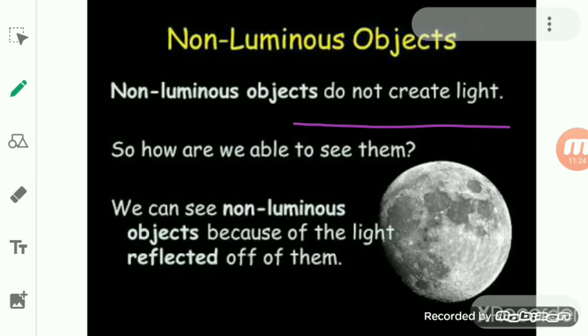Now the non-luminous object can be seen only when the light coming from the luminous object falls on it, and this light is reflected by the non-luminous object in all directions. So when this reflected light enters our eyes, we can see the non-luminous object very well.